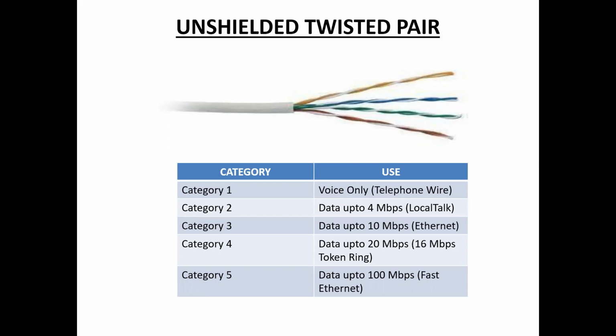The tighter the twisting, the higher the supported transmission rate and the greater the cost per foot. This is about unshielded twisted pair.